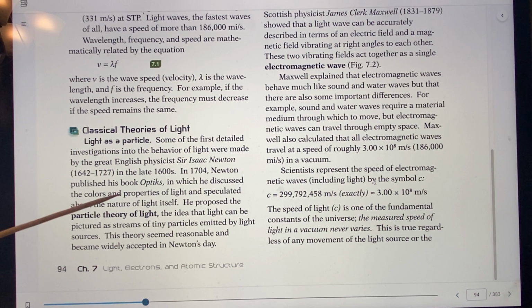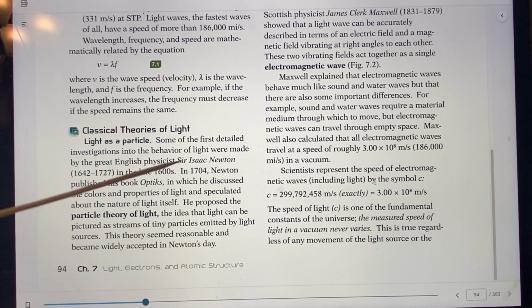So what did Sir Isaac Newton think? He thought that light was made of little particles. So we called that the particle theory of light. Everyone thought, yay! And of course, Isaac Newton was very famous, so everybody thought, we're going to believe exactly what he says.